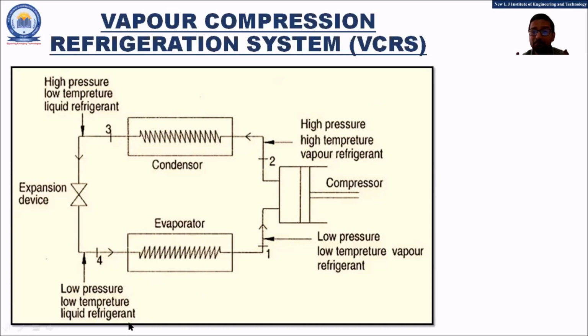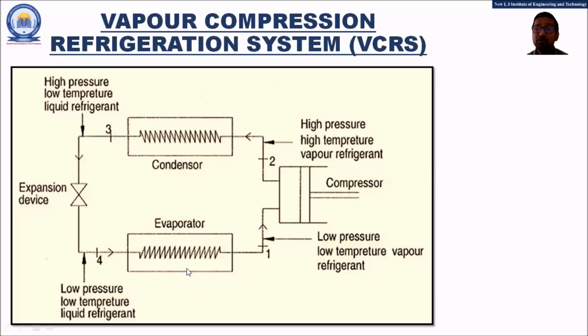Now friends comes the most important component of this cycle or the system, that is the evaporator. In the evaporator, as you are observing, the low pressure, low temperature liquid refrigerant will be entering and flowing in the evaporator, so it will absorb the latent heat of evaporation, and this heat will be absorbed by the refrigerant from the space to be cooled.